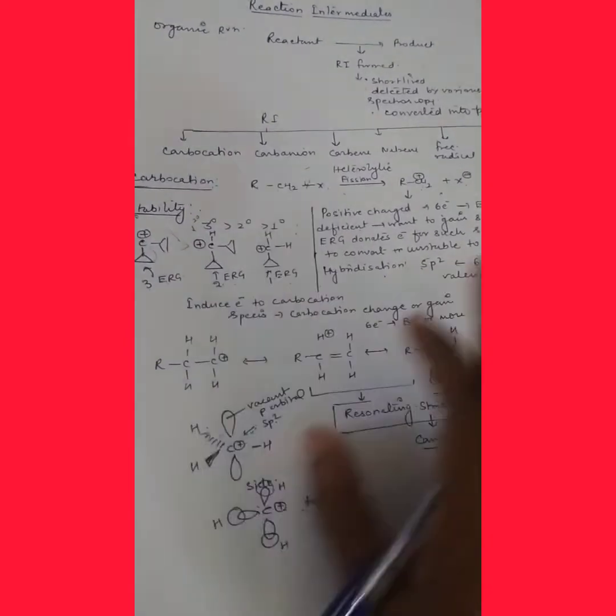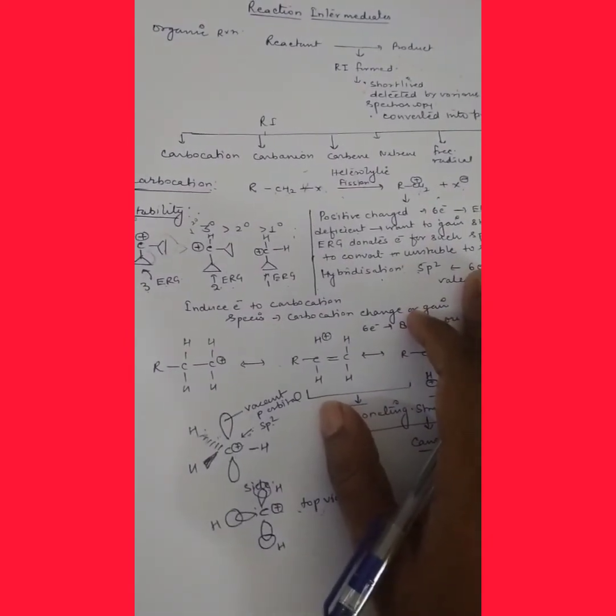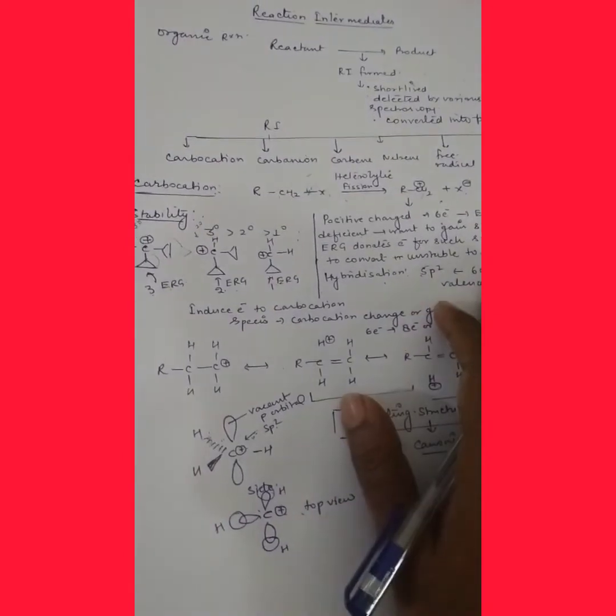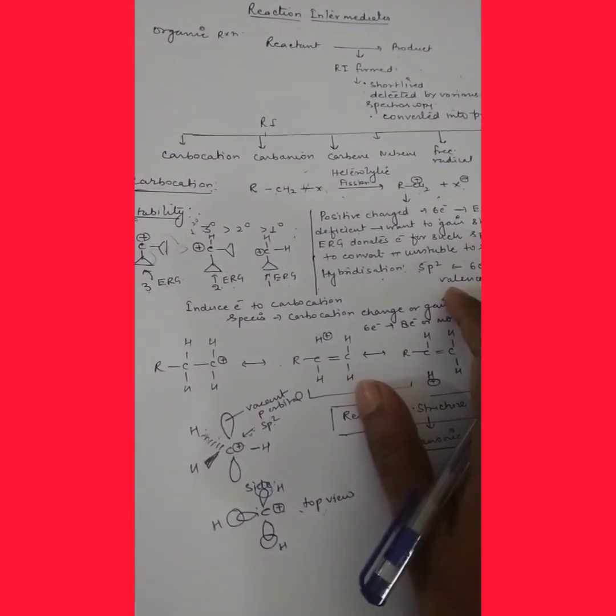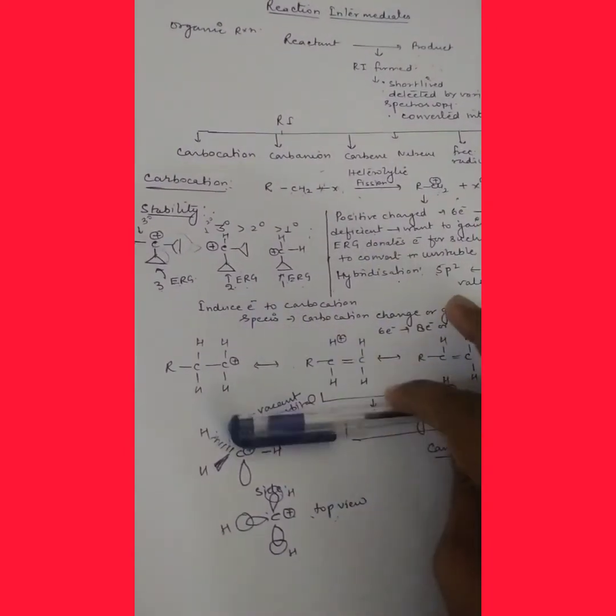I think all the concepts have been completed, and in this lecture you can understand the reaction intermediates and carbocation, their stability, hybridization, orbital structure, and how carbocations are converted to stable form. So all the questions I think have been completed in this lecture.